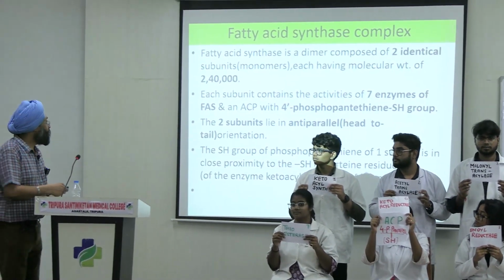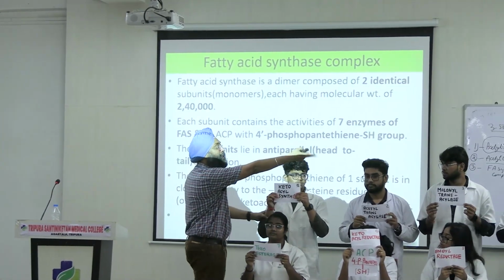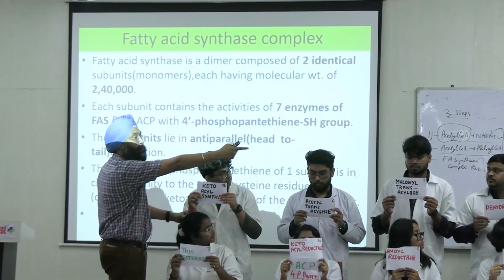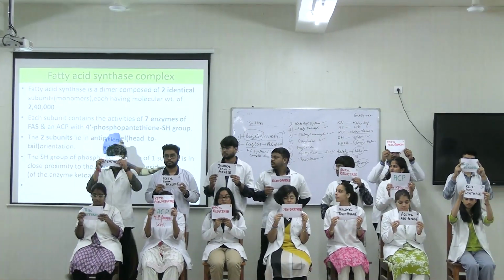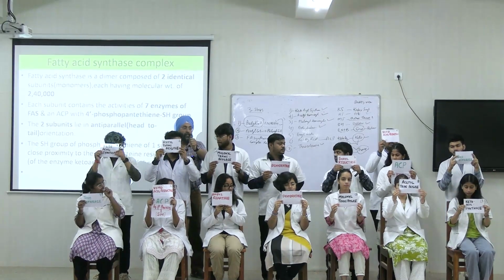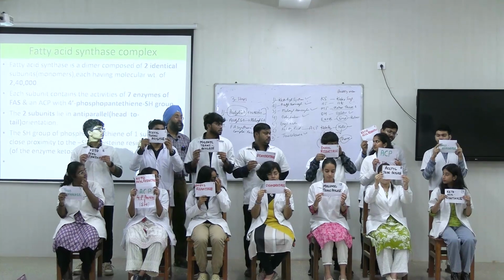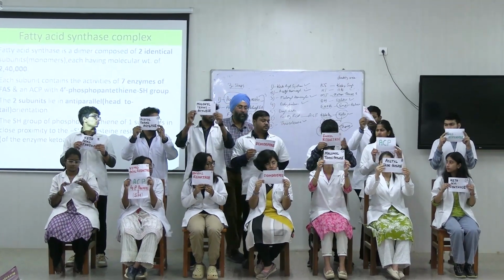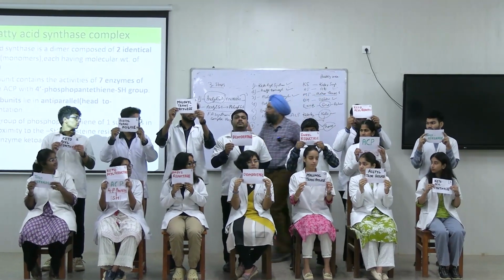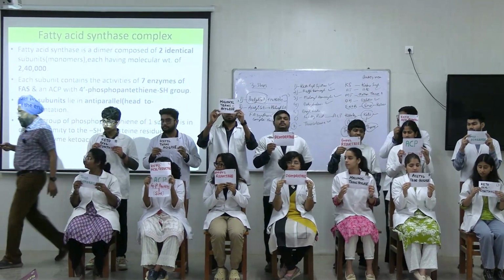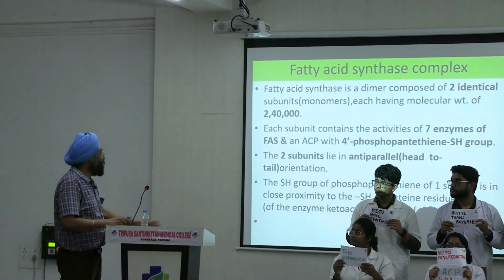Next, the 2 subunits are anti-parallel, right? Ketosyl is here. Raise your hand, ketosyl. Ketosyl, number 1. Kushmita, raise your hand, right? Diagonally. Second enzyme, raise your hand there. Second. कौन है दूसरे नंबर पे? कुश्मिता के साथ वाली, right? Third raise. Fourth, dehydrogenase. Then this, okay? Now next. So we have head to tail and tail to head orientation of the enzymes, right?